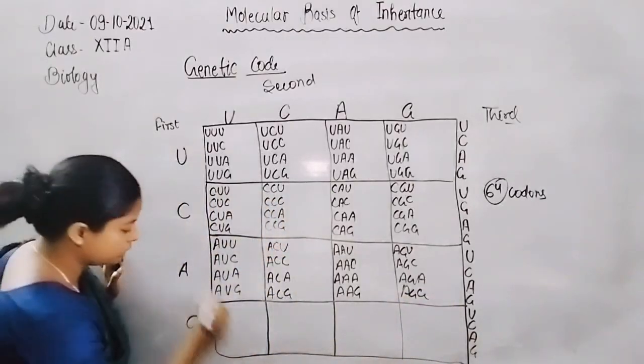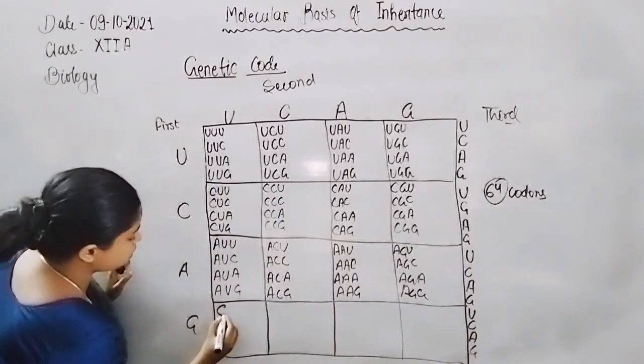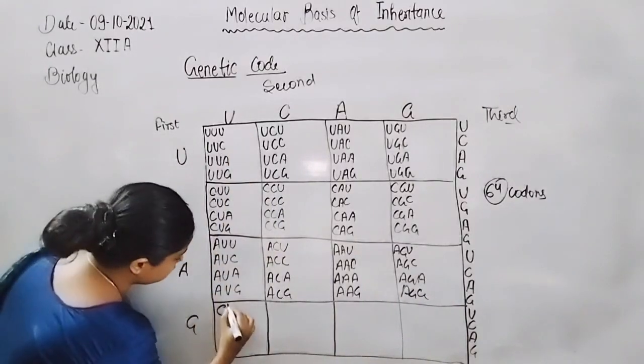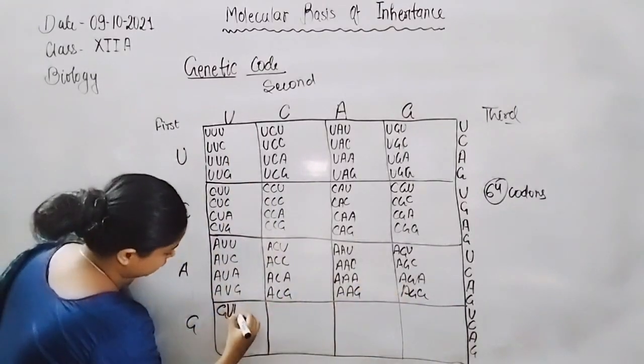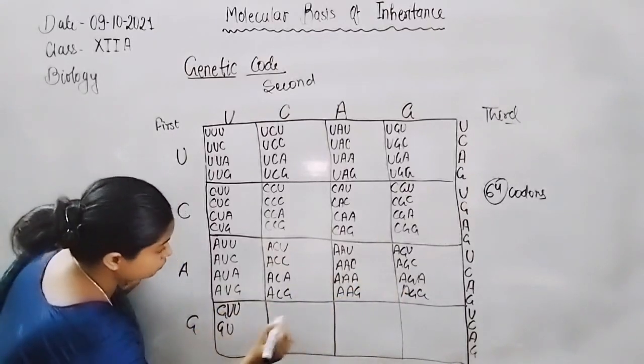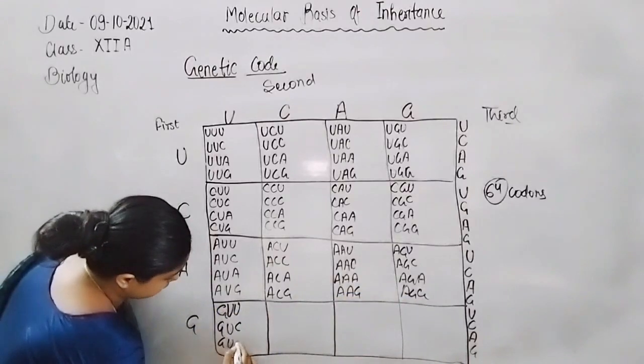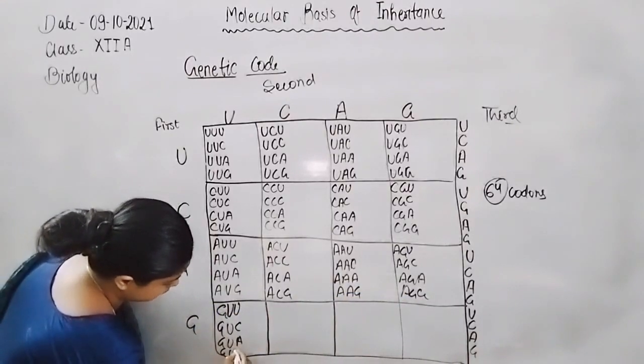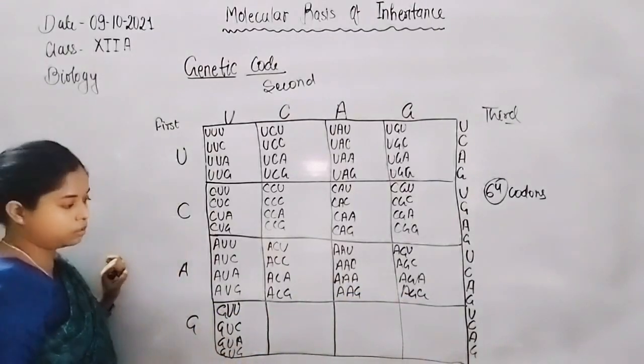Similarly, here also first is guanine and then uracil, first, second, third. This is the sequence.